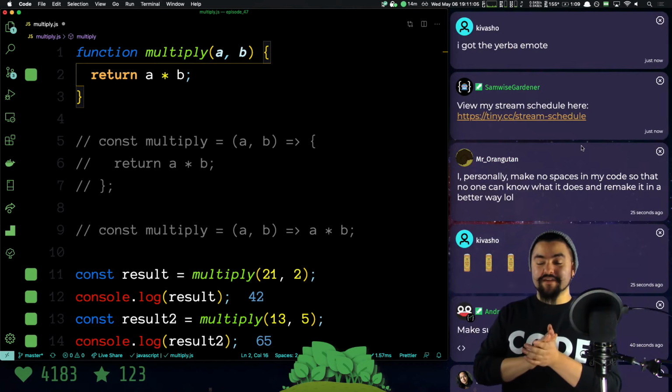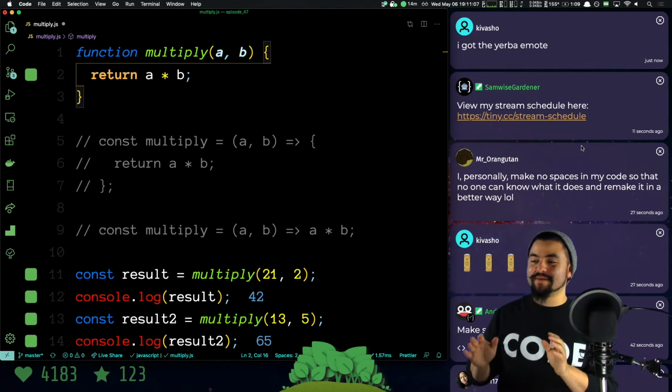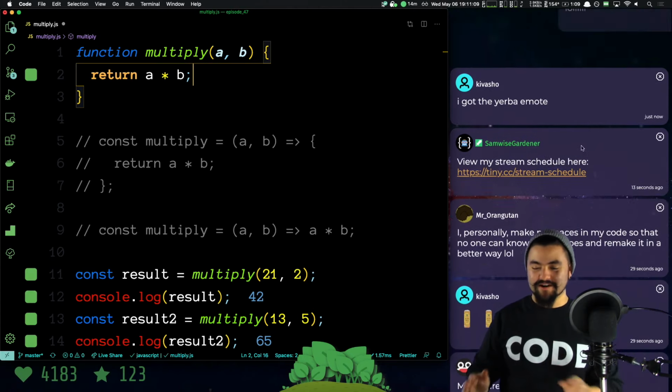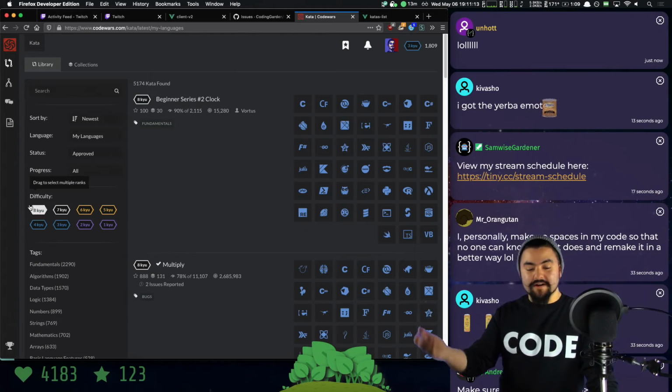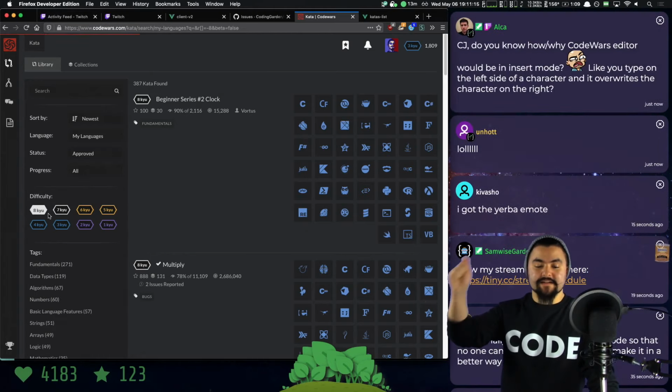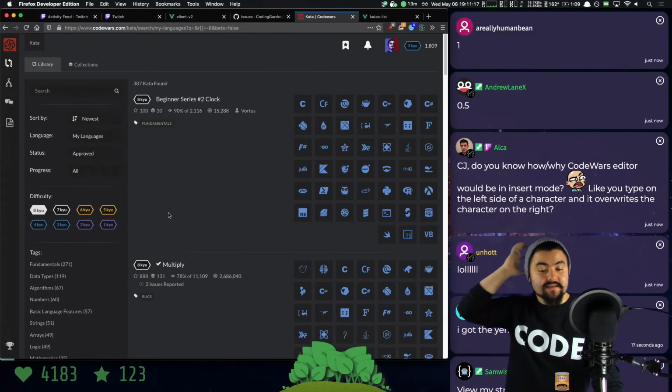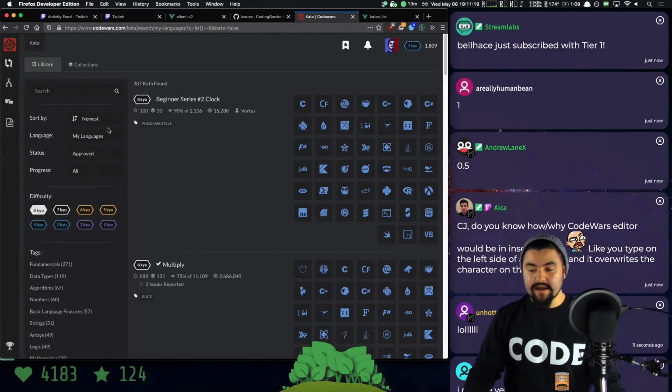Okay, if you learned something in the past 10 minutes, type 1 in the chat. Just let me know. Okay, here's what we're going to do. We are going to choose an 8Q kata. So 8Q is the easiest. They are the easiest katas.